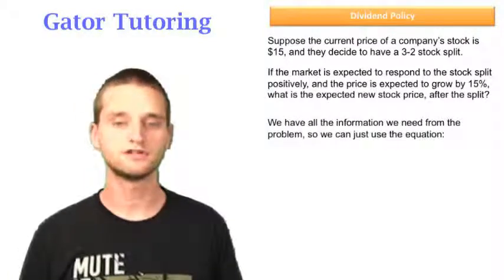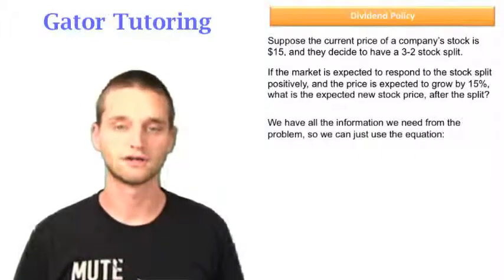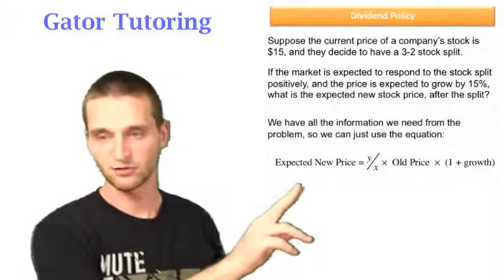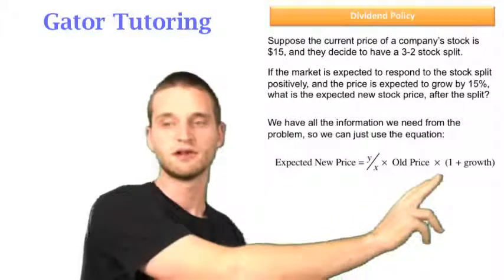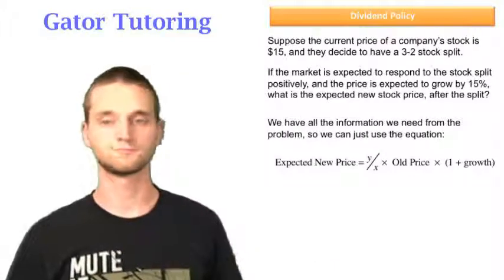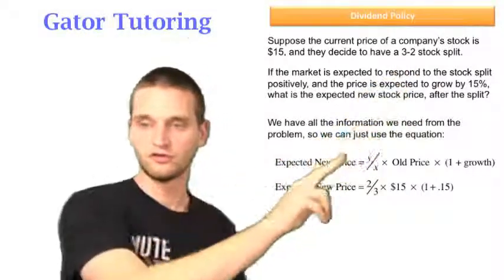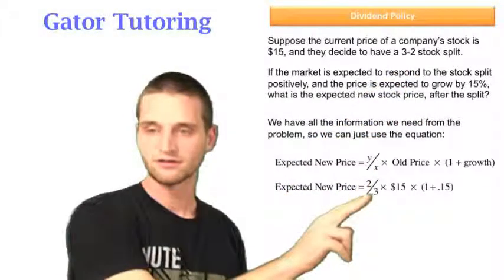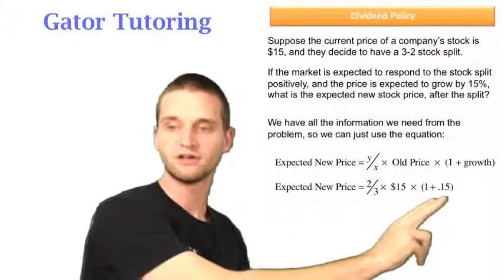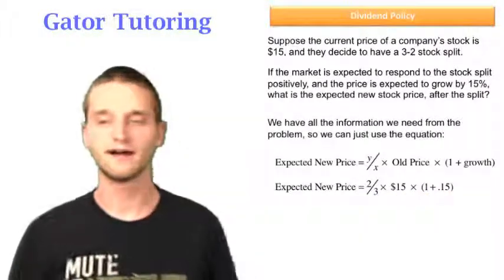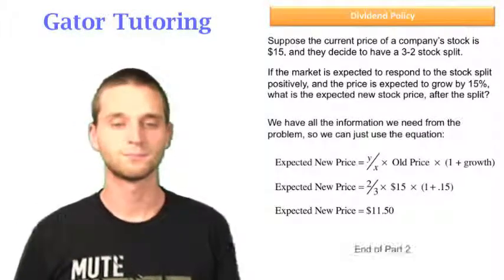Well, we have all the information we need from the problem, so we can just use that last equation that we just finished deriving. Remember, the expected new price is Y over X times the old price times 1 plus any expected growth. Well, it's a 3-for-2 split, so 2 is Y, that goes in the numerator, 3 is X, that goes into the denominator. The old price was $15, the growth rate is 15%, so 1 plus 0.15, that gives us an expected new price of $11.50. And that's the end of part 2.